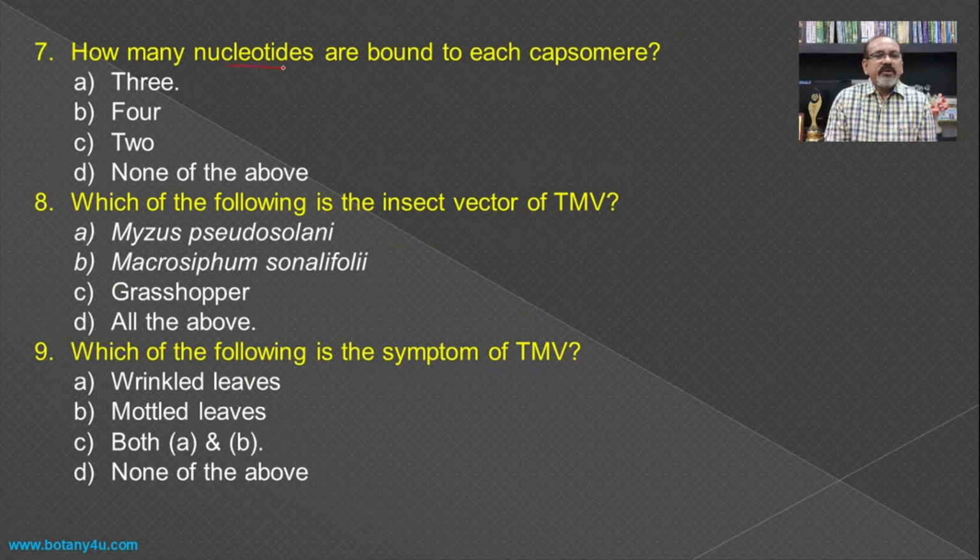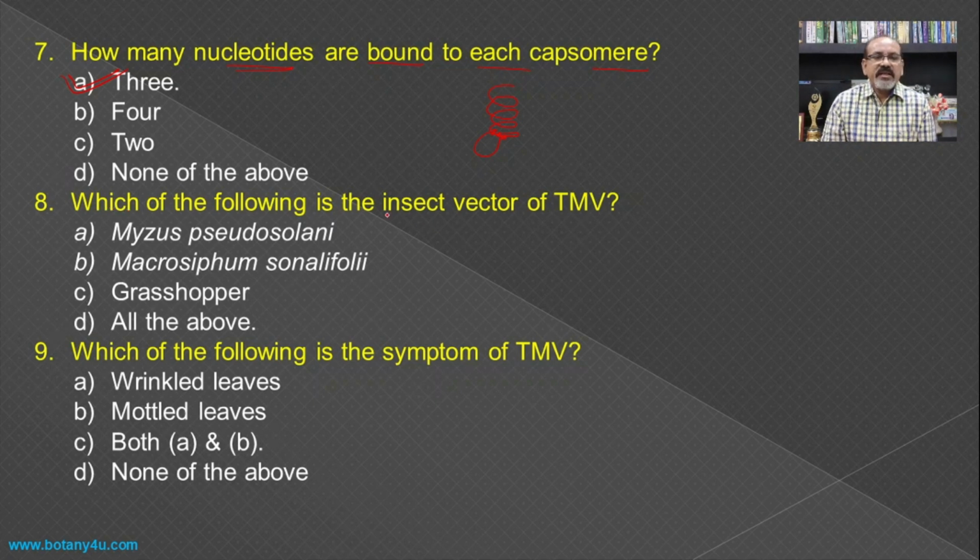Then how many nucleotides are bound to each capsomere? If you see this RNA molecule, then this RNA molecule is made up of different nucleotides, and if you see each capsomere, there are 3 nucleotides attaching to one capsomere in the structure of tobacco mosaic virus, and hence 3 becomes the answer for this question.